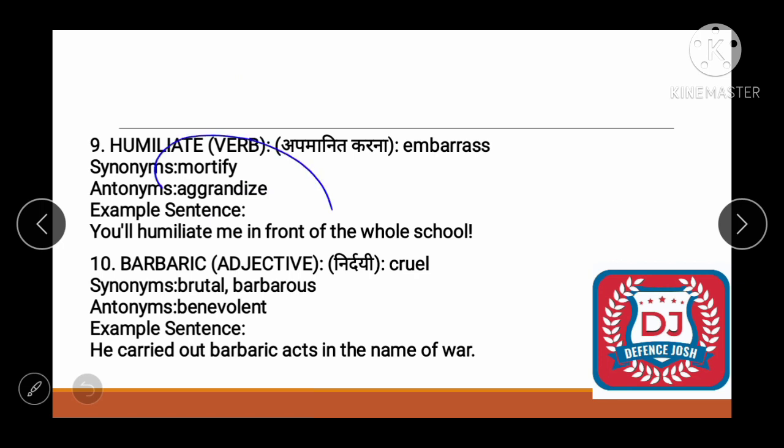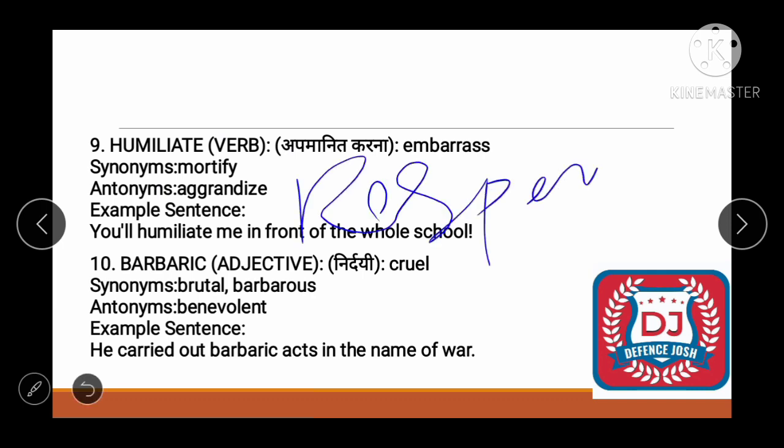Same way we use the word mortify, right? Then antonym would be aggrandize. What does it mean? It means to enhance the reputation. If you give respect to someone, you use this word. Okay, I hope it's clear.